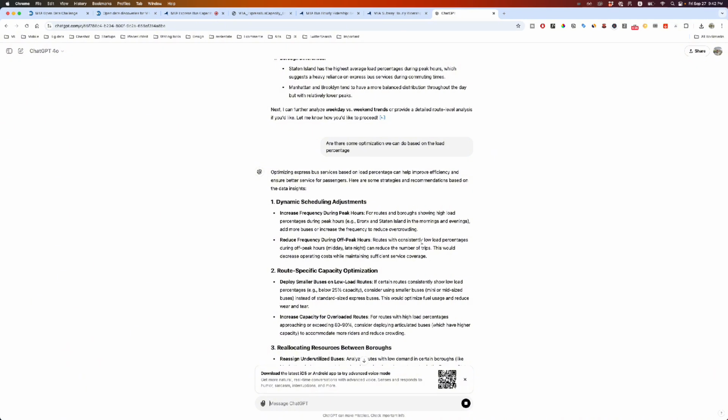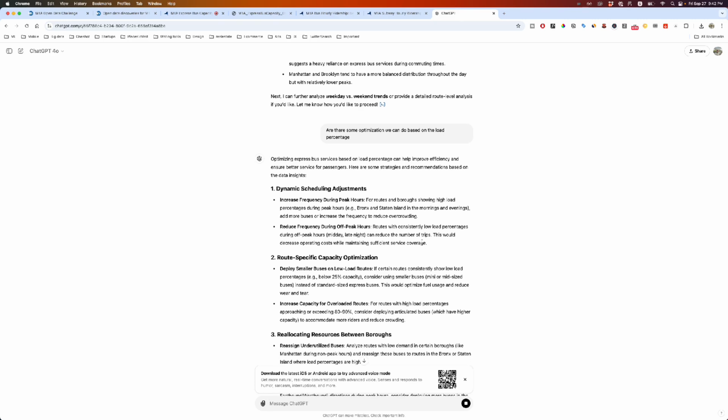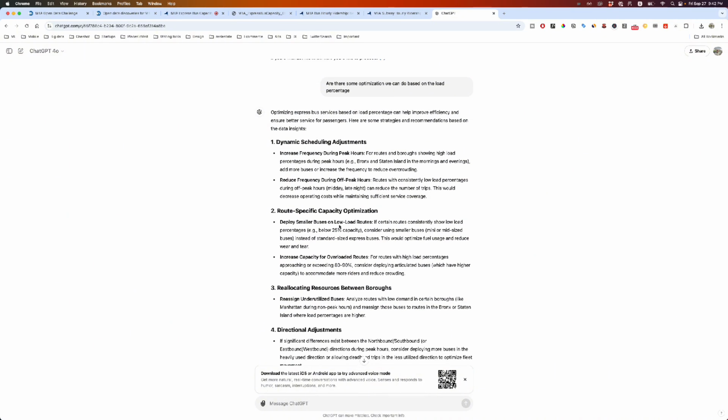Okay, optimizing bus routes based on the load percentage can help improve efficiency and ensure better service for the passengers, which seems okay. The next thing it's saying is increase frequency during peak hours. For routes and boroughs showing high load, like Bronx and Staten Island, add more buses or increase the frequency to reduce overcrowding. This is an interesting point. Reduce frequency during off-peak hours. Deploy smaller buses on low load routes. This is also an interesting artifact. If certain routes are consistently showing lower load, probably send a smaller bus, which is interesting.